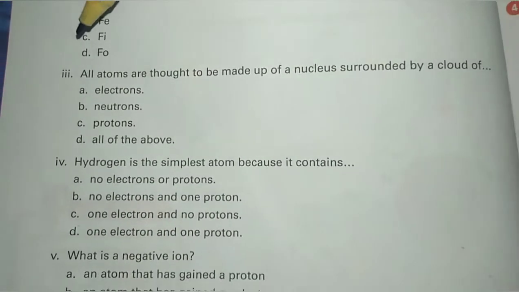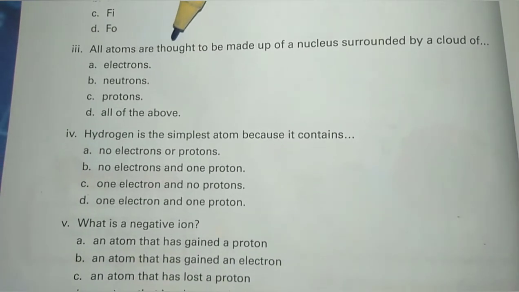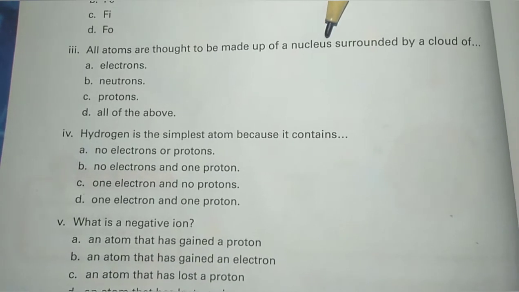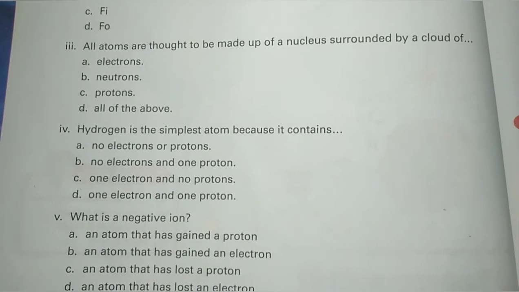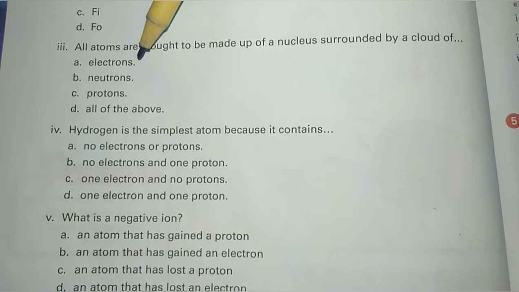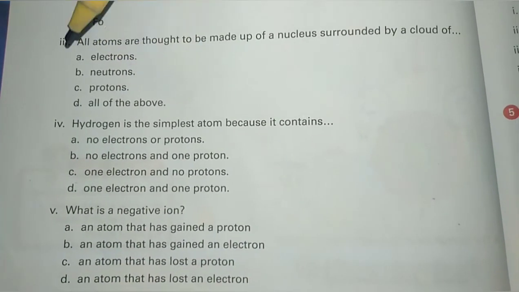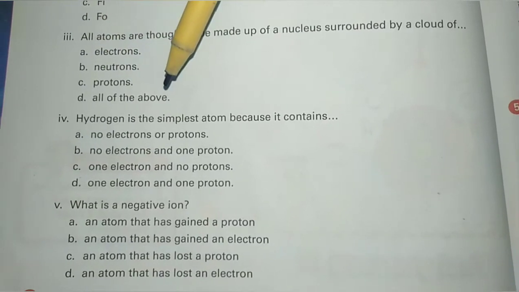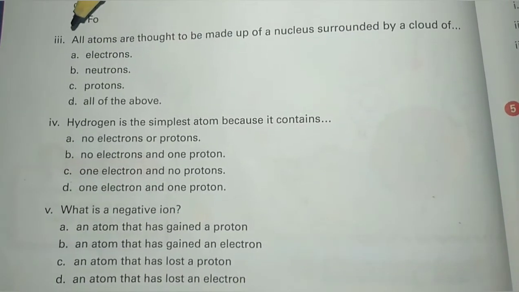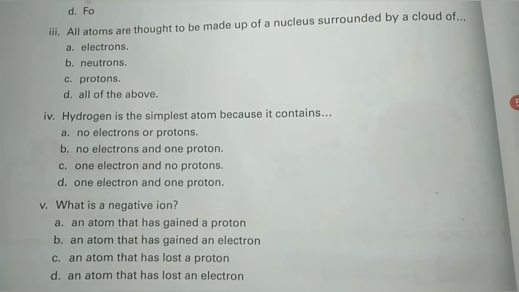Third statement, all the atoms are thought to be made up of a nucleus surrounded by a cloud of: option A electrons, B neutrons, C protons, D all of the above. The correct option is A electrons.